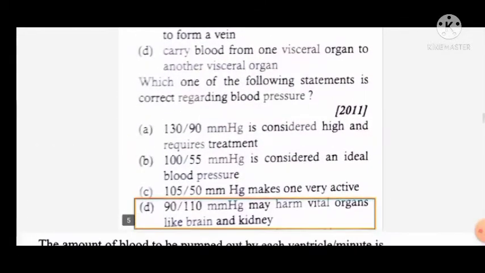Which one of the following statements is correct regarding blood pressure? 90 to 110 mm of mercury may harm vital organs like brain and kidney is the correct answer.